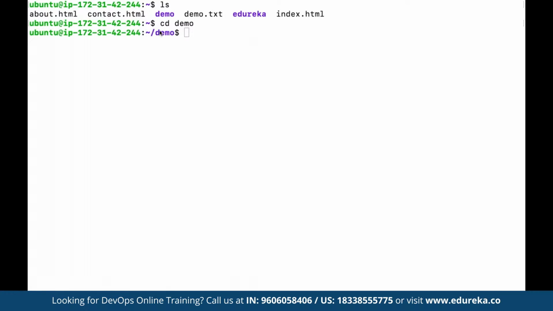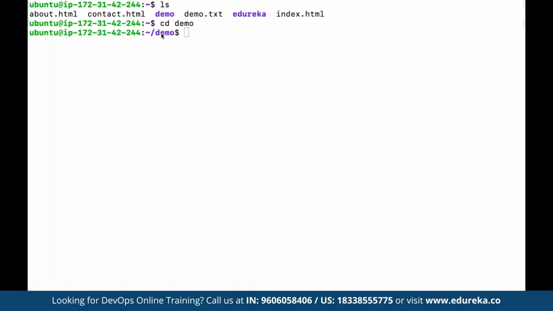And now suppose we type in ls. Although we have demo.txt already available, let's say we want to move to a specific directory. Then we can use a command such as cd. Cd is used for changing directory, and then we define which directory we want to move into. We want to move into the demo folder. We have demo as a folder created. So now if you want to move into demo, we can define demo, and now we can see we have moved into demo.